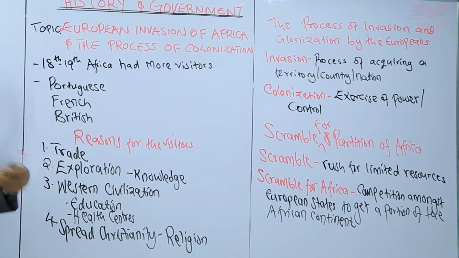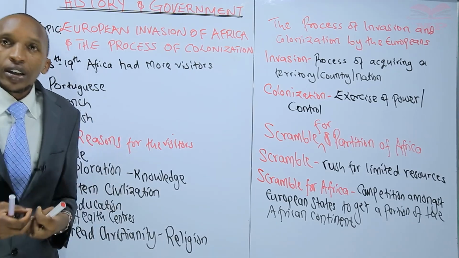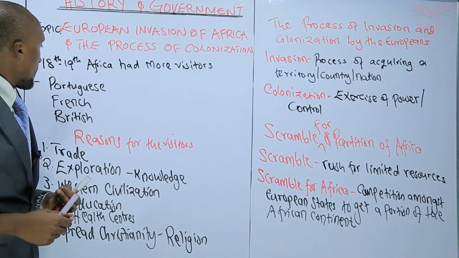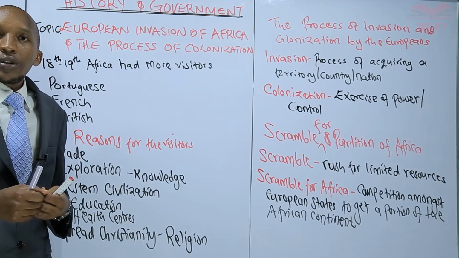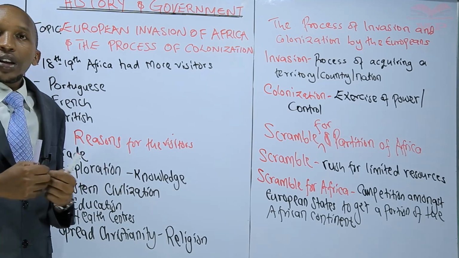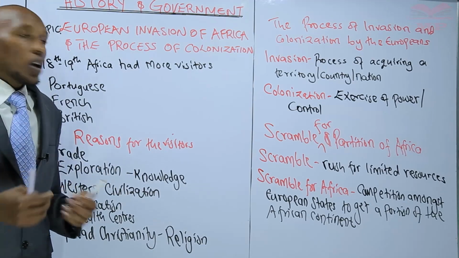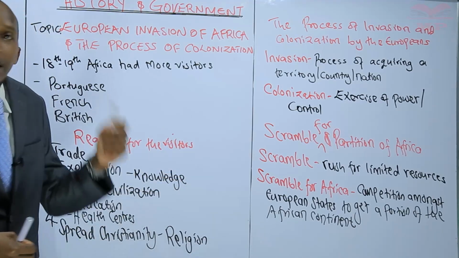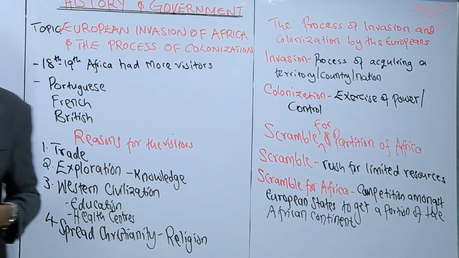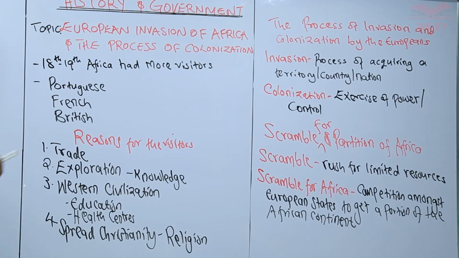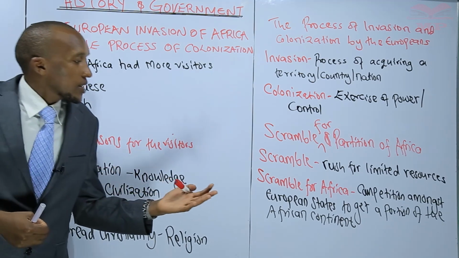And there are so many of them. Apart from the British, they were joined by the others, the Italians. We had Spain, right? We had Germany that joined them. Yeah, we had Italy. We had Belgium. All of them came. They were fighting to get a portion of Africa, and we are going to look at that. And then, how did they get these areas?